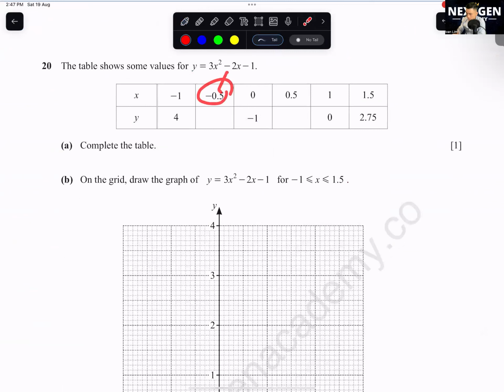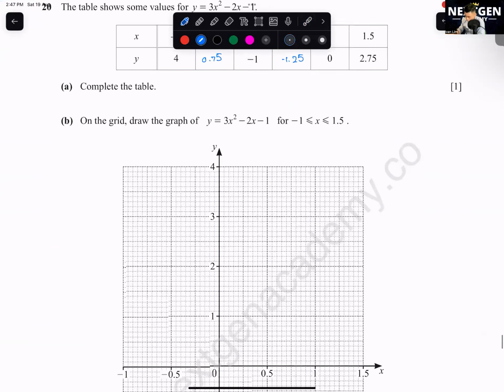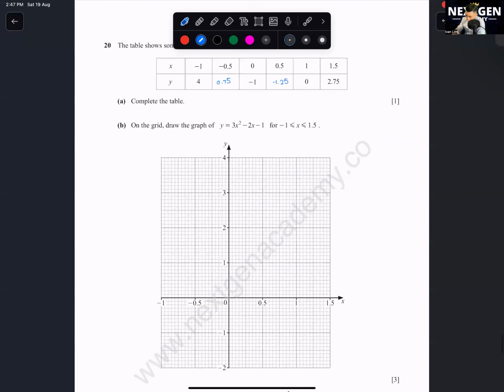Okay, question 20 here. This one you just sub in the value, you should get 0.75 and then negative 1.25. Okay, what you do is put in all the values. So here, negative 1, 4, negative 0.5, 0.75. Okay, where's 0.75?